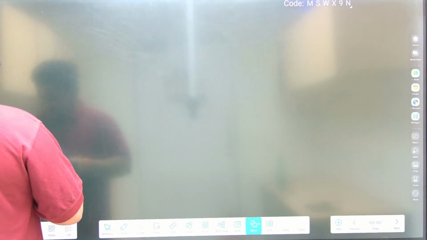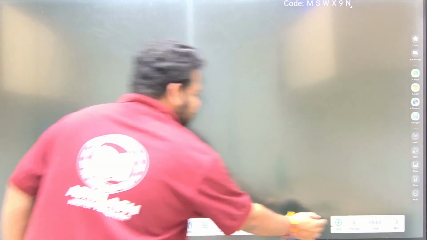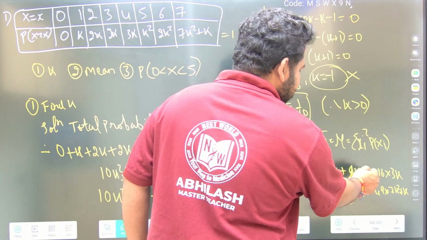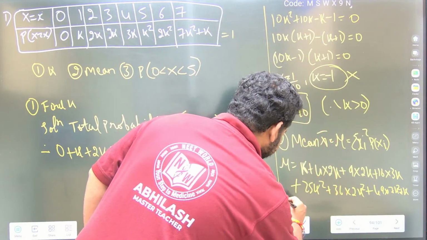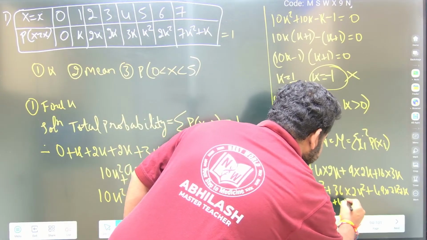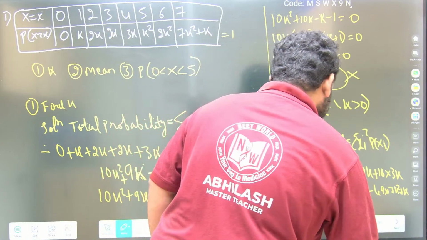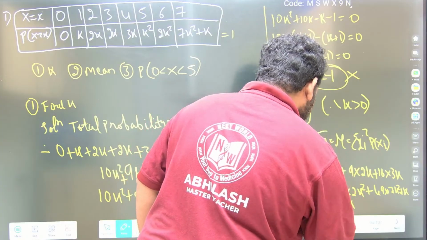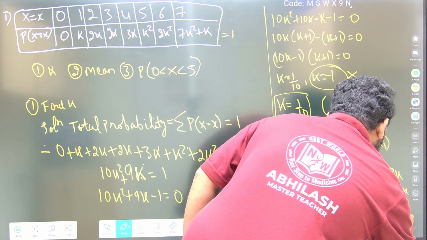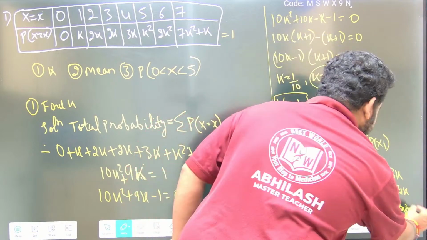On adding this we'll get it as equal to k plus 8k plus 9 into 2 is 18k plus 16 into 3 is 48k, plus 25k square plus 36 into 2k square plus 49 into 7k square plus k. This is what I have.